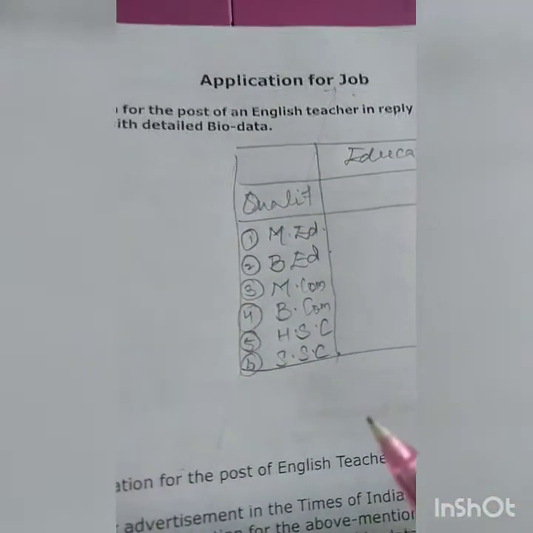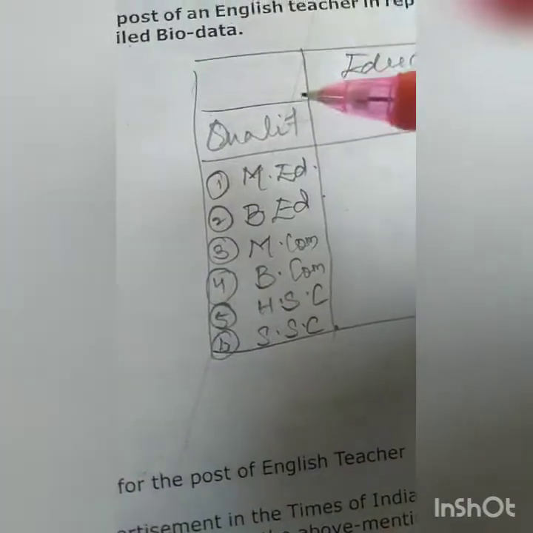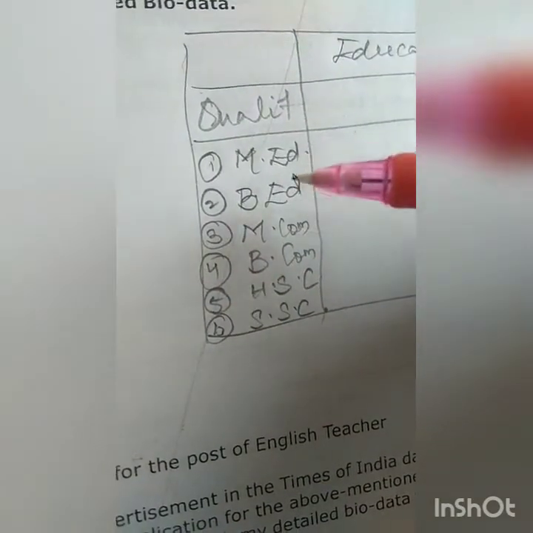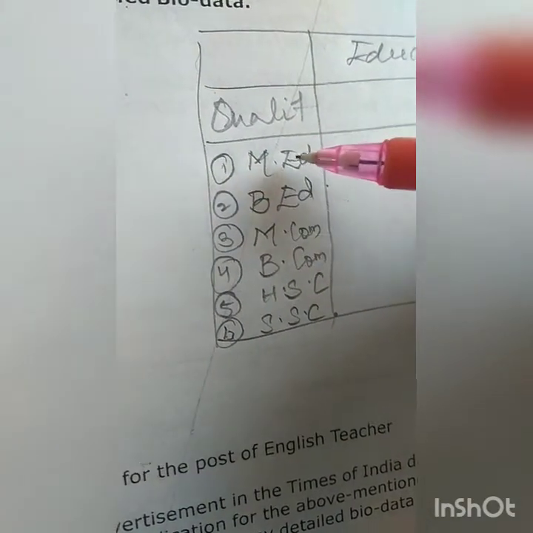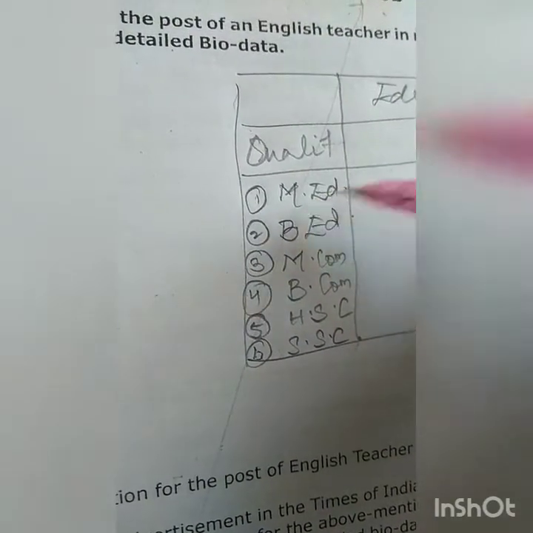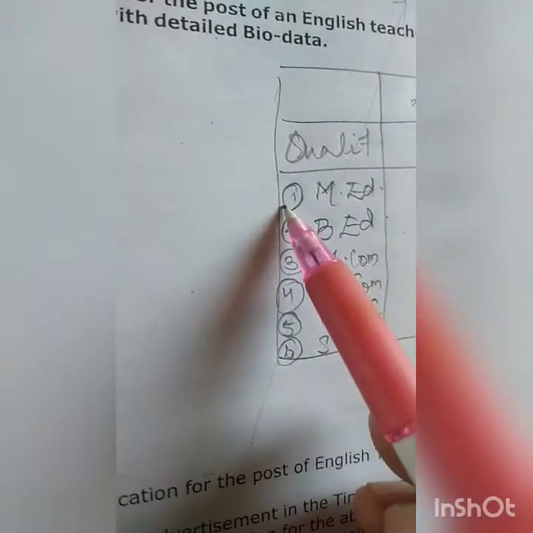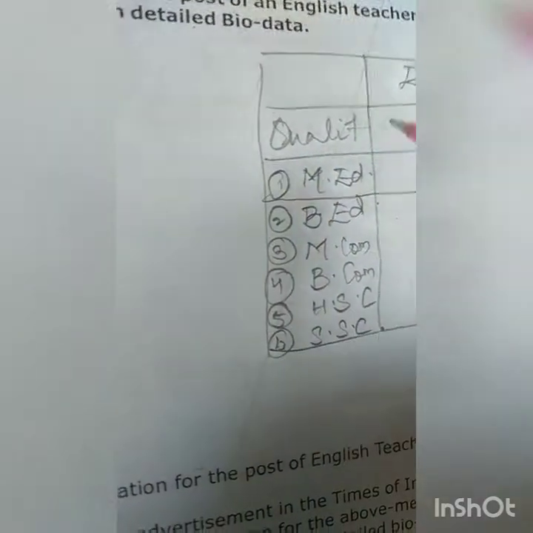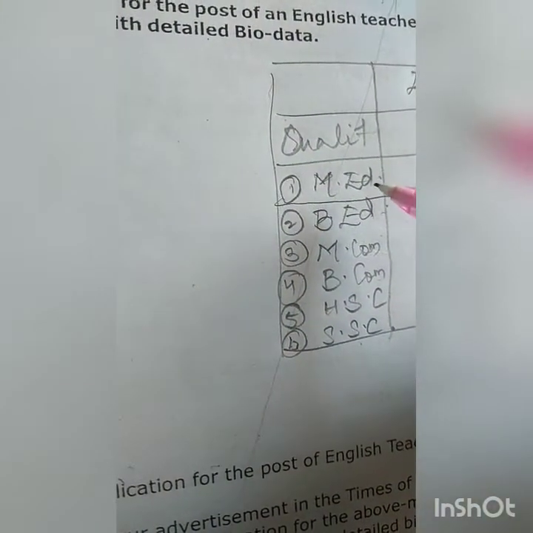Now children, what have you noticed over here? I have not written my qualifications as SSC, HSC, BCom, MCom, B.Ed, MEd. What have I written? The first line I have written as MEd. Why? Your first line, that is your qualification, should start with your updated degree. Your qualifications should come in the descending order. It is not SSC, HSC, BCom, MCom. You will write it MEd, B.Ed, MCom, BCom, HSC, SSC.